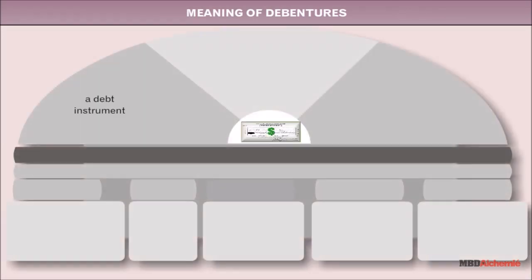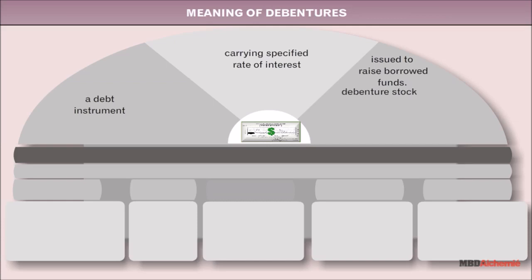Meaning of debentures. Debenture is a debt instrument carrying specified rate of interest. It is issued to raise borrowed funds. It includes debenture stock, bonds, and other securities constituting a charge on the company's assets.